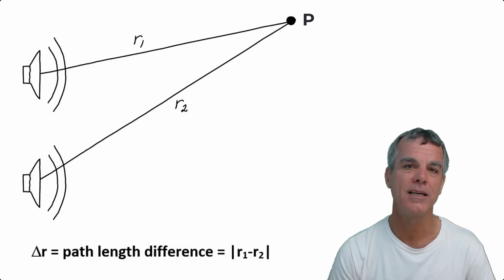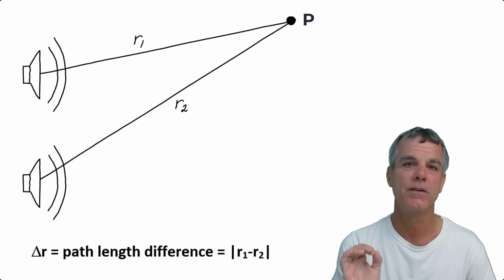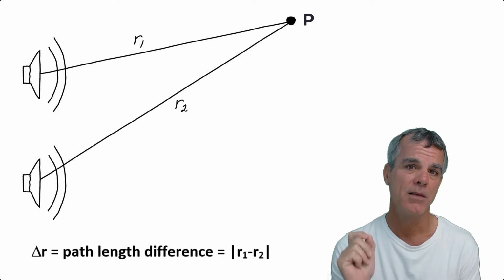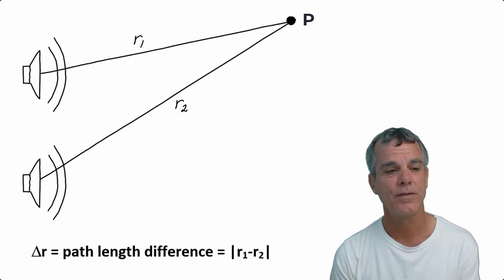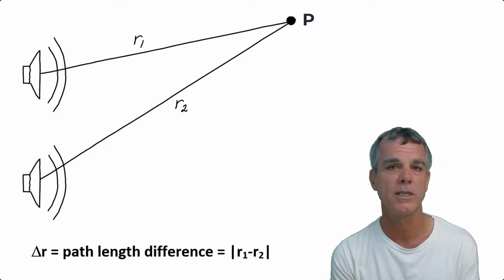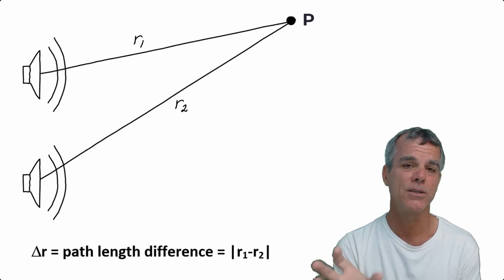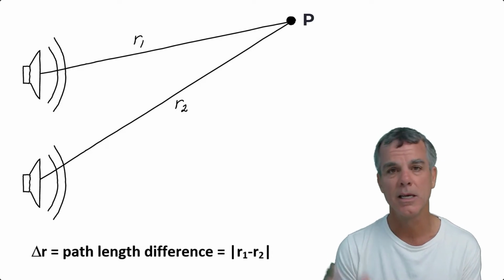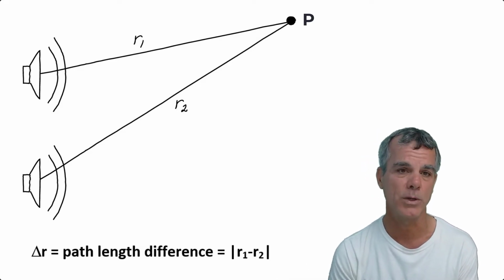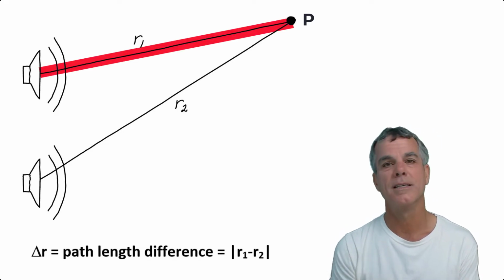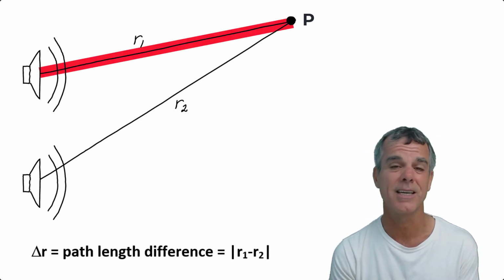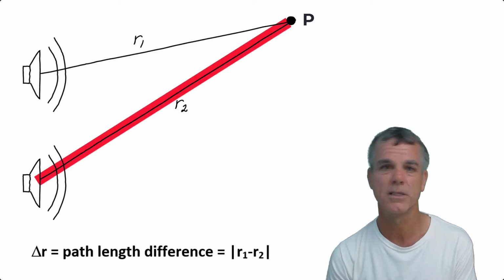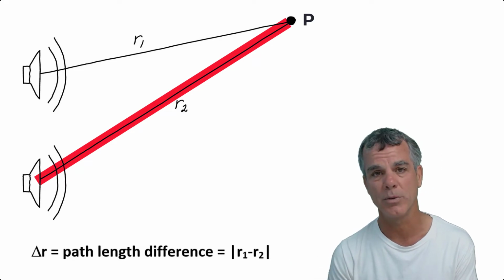So let's finally take a look at interference because of a path length difference. And let me start by clearly defining what I mean by path length difference. So the figure shows two speakers, speaker 1 and speaker 2, producing identical sound waves, and those two waves can travel different distances in reaching an external point. Let's just call it point P. R1 is the distance from one source, in this case the top speaker, to point P. R2 is the distance from the second source, in this case the bottom speaker, to point P.